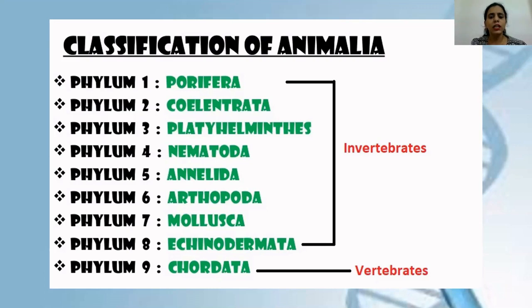In them, only exoskeleton is present. But in the last phylum, phylum Chordata, backbone is present, and internal skeleton is also present. So obviously we human beings belong to phylum 9, that is phylum Chordata, because in us backbone is present, and this backbone is also known as vertebral column.